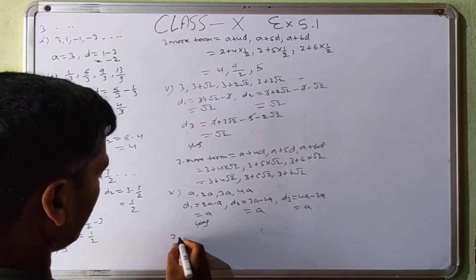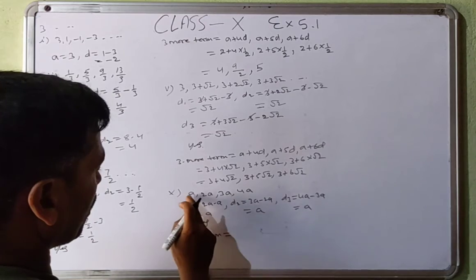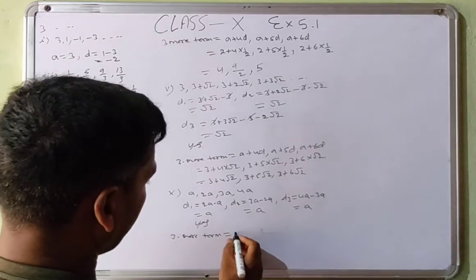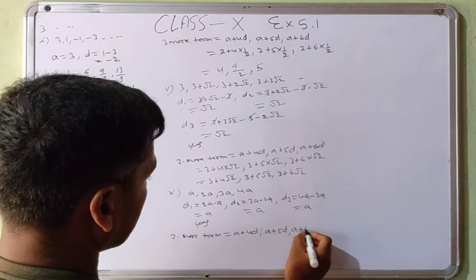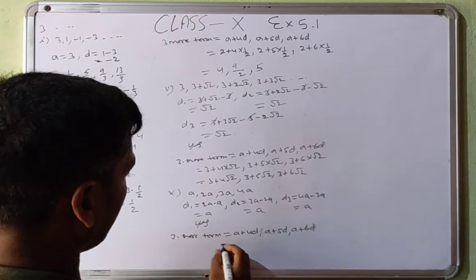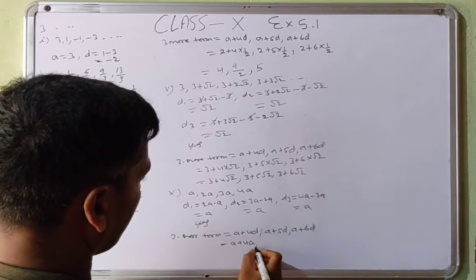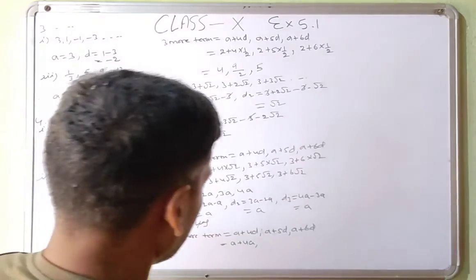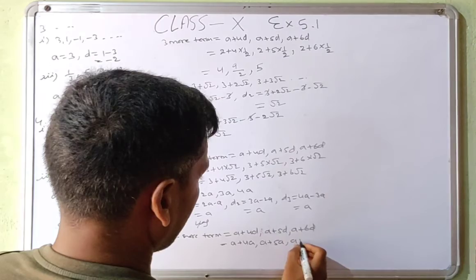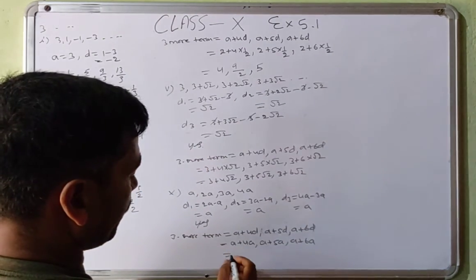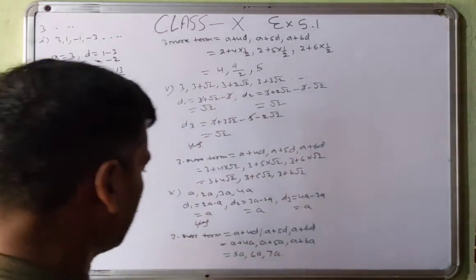Now 3 more terms. Here also given 1, 2, 3, 4. First of all we find the fifth term. So a plus 4d, a plus 5d, a plus 6d. Then a plus 4, d value is a, and then a plus 5a, a plus 6a. So 1a, 4a, 5a, 6a, 7a. These are the 3 more terms.